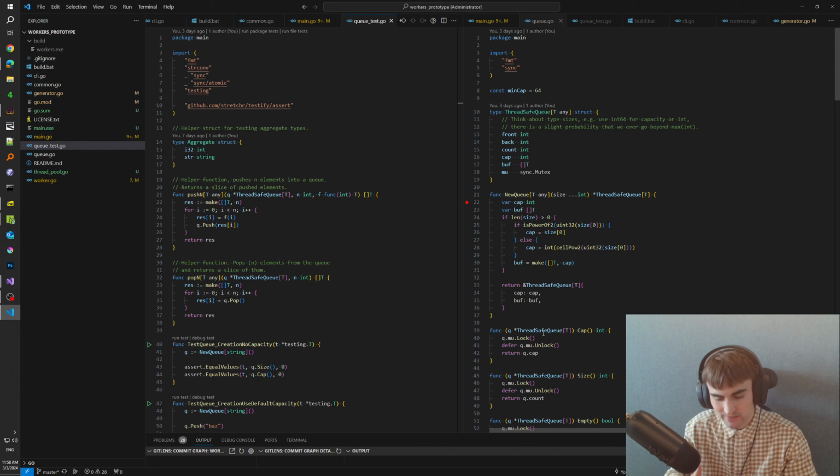Because as I said before, the reason why I created this data structure is Go doesn't provide you a queue initially. It only has a slice, and you just wrap it in some kind of custom struct, and add some methods on top of that in order to make a queue.